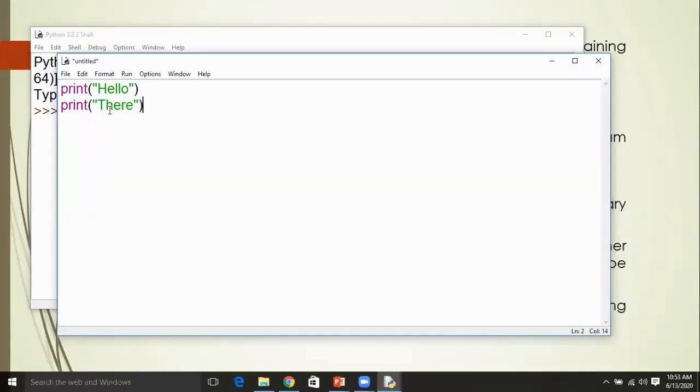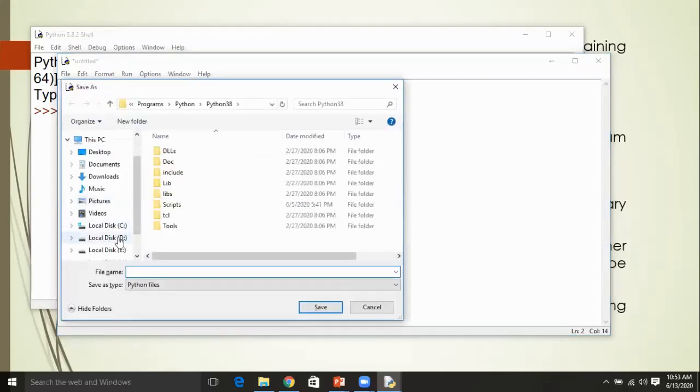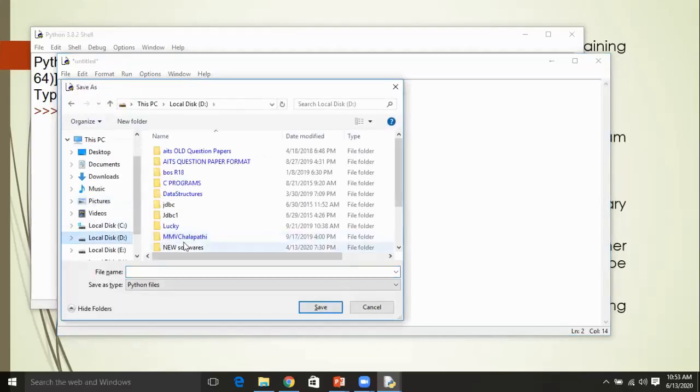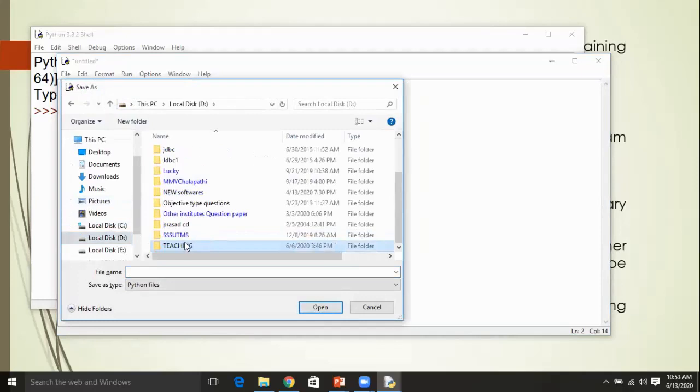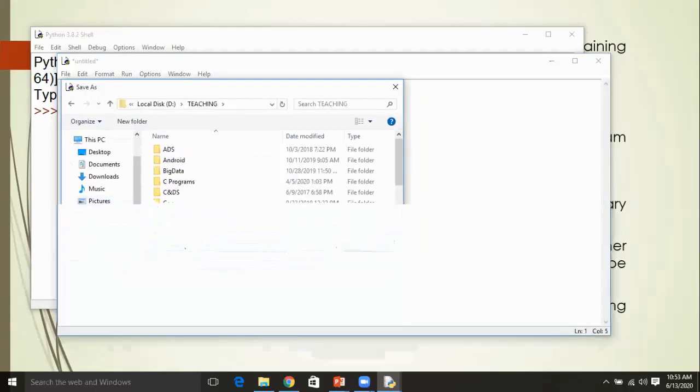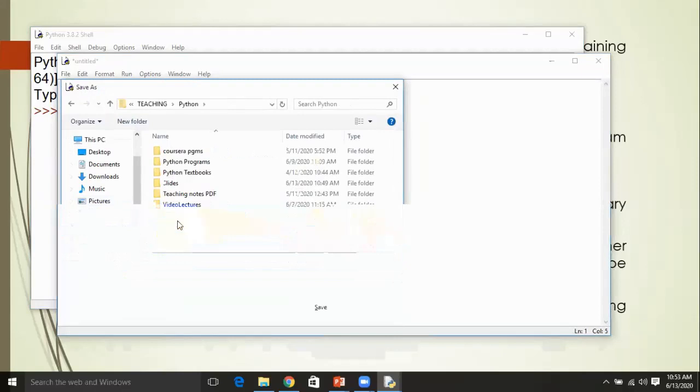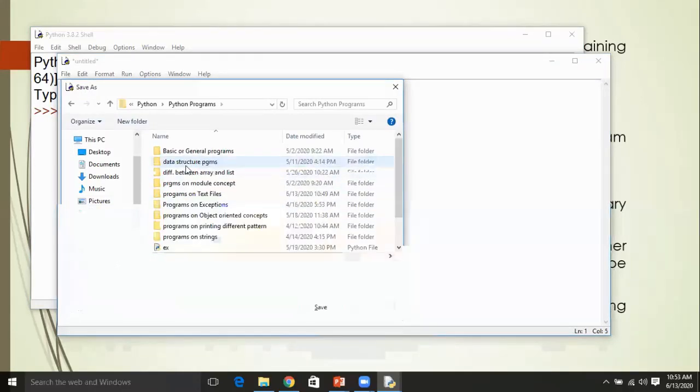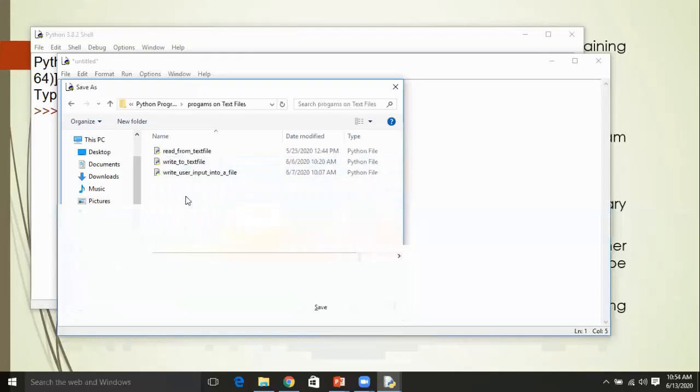Save it in some location, the D drive, in the folder Python programs on text files, and give the file name hello, with the extension py.